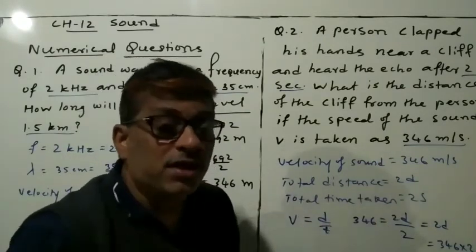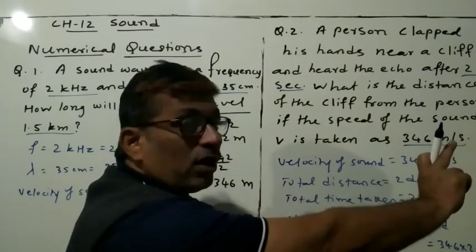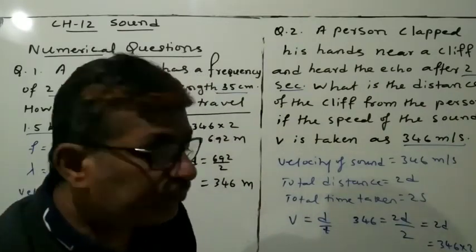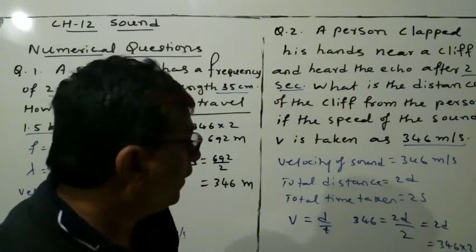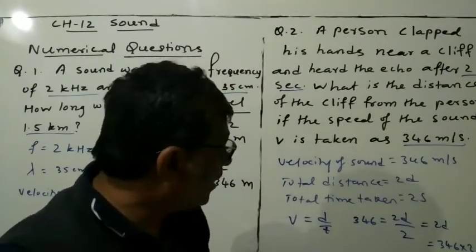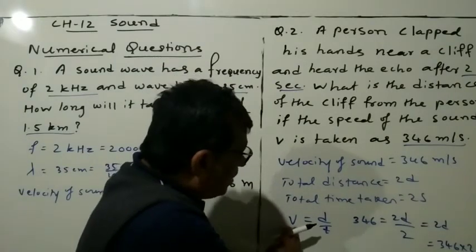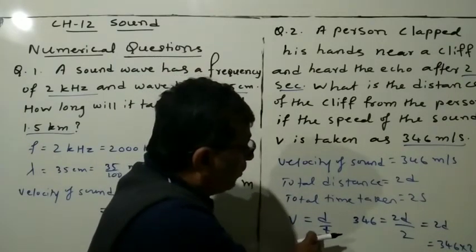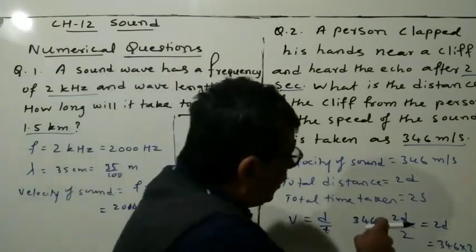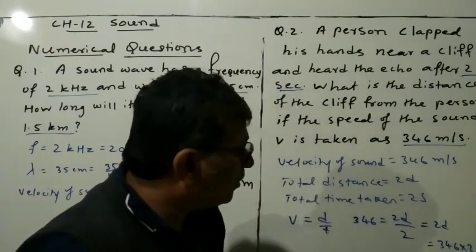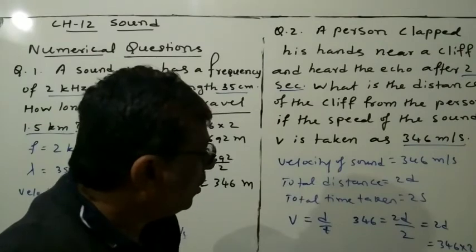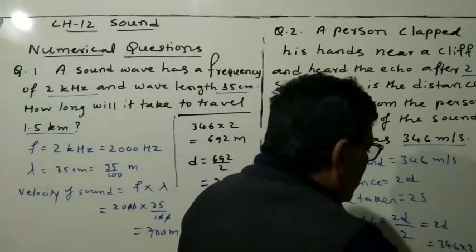Total distance means what? Going up to the obstacle as well as coming back. That is why the distance is 2 times d, so it will be 2d. And total time taken is given in the question itself, 2 seconds. So you will use the formula velocity is equal to d divided by t. We have written velocity as 346 and 2d upon 2. After simplification, 2d is equal to 346 multiplied by 2.